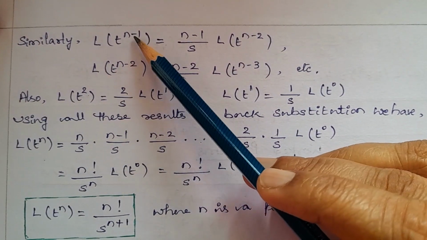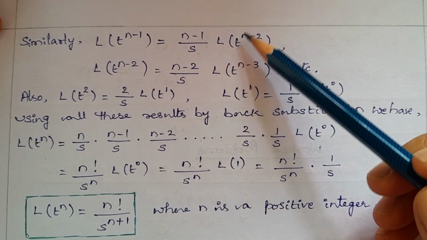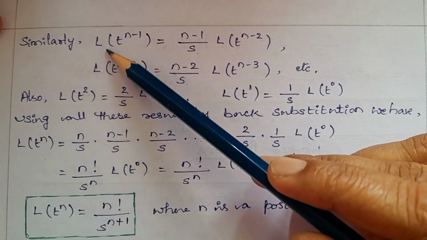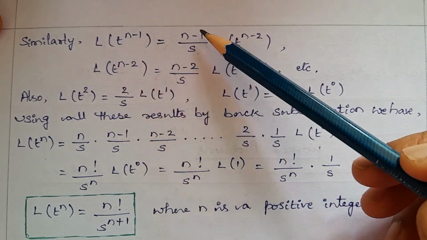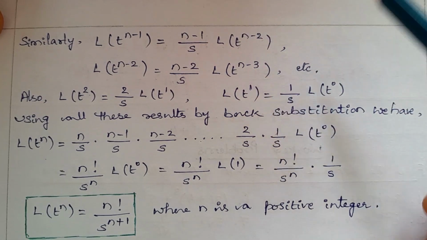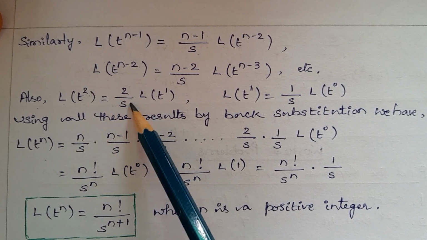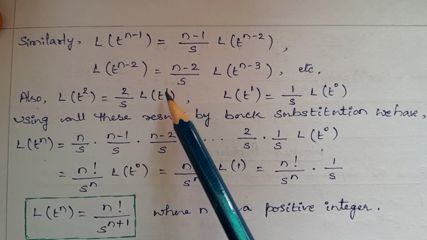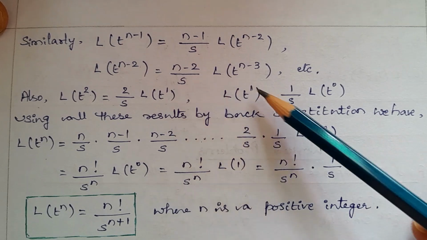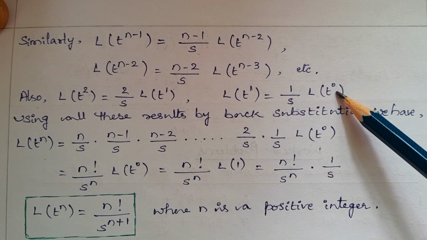Similarly, Laplace transform of t power of n minus 1 equal to n minus 1 divided by s into Laplace transform of t power of n minus 2. Next, similarly, Laplace transform of t power of n minus 2 equal to n minus 2 divided by s into Laplace transform of t power of n minus 3, and so on. Also, Laplace transform of t square equal to 2 upon s into Laplace transform of t power of 1. Then Laplace transform of t to the power of 1 equal to 1 by s into Laplace transform of t power of 0, since 1 minus 1 is 0.